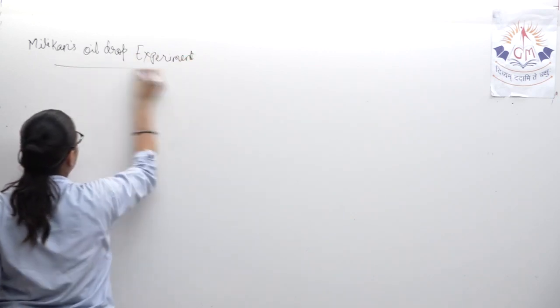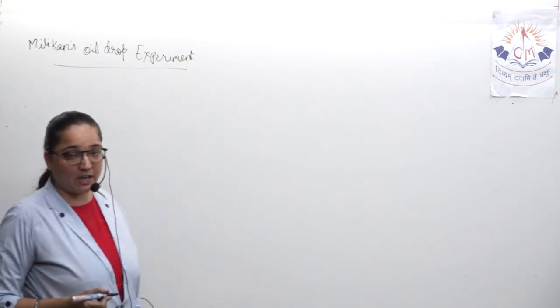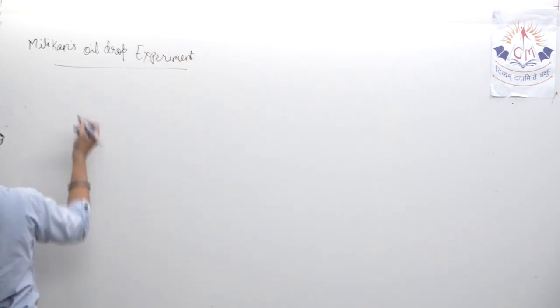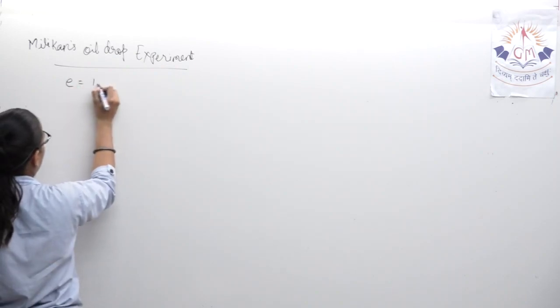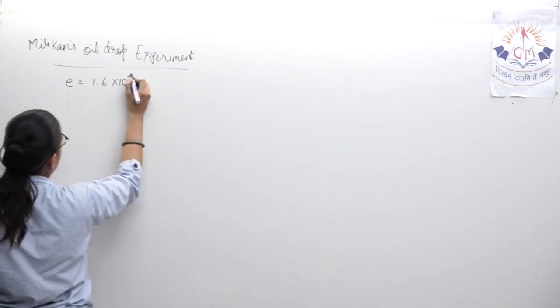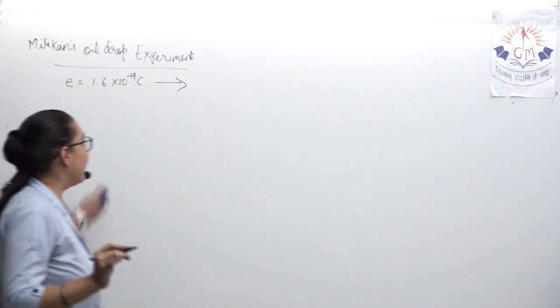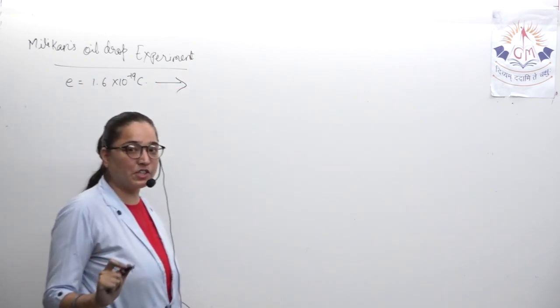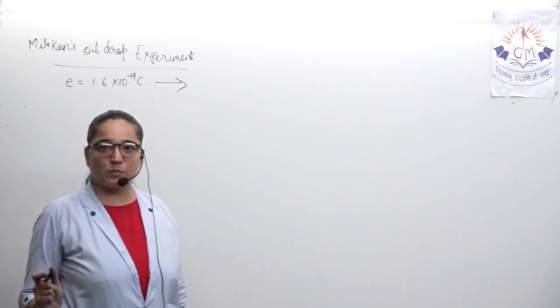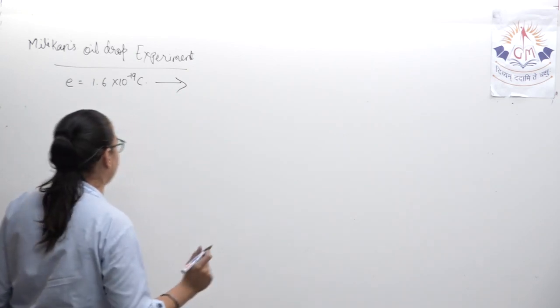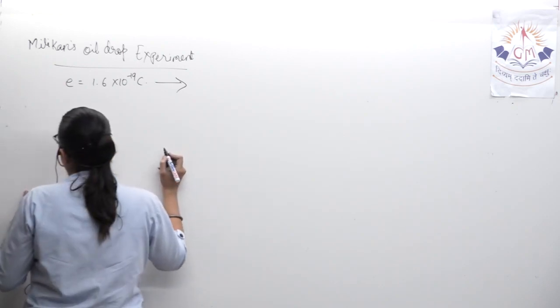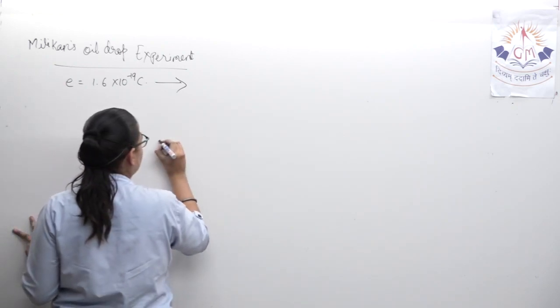He was the one who gave the value of charge, that is 1.6 into 10 raised to minus 19 coulomb. Now how was he able to calculate this particular value of charge? He performed one small experiment. Now let us have a look at that particular experiment. For that, what he took was